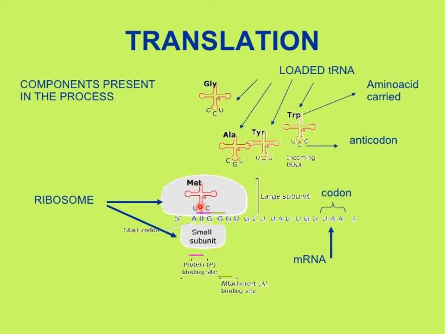The anticodon on the transfer RNA will be UAC. In this way, all amino acid carrying transfer RNAs will bind with the messenger RNA where the codons are present. In this way, protein synthesis takes place.